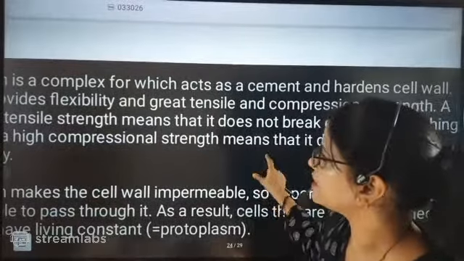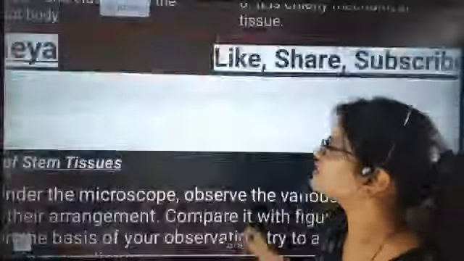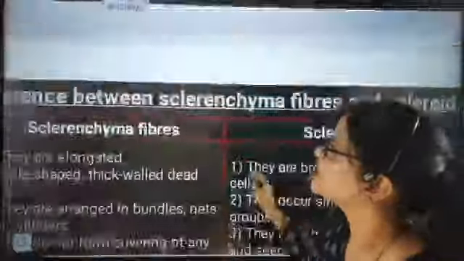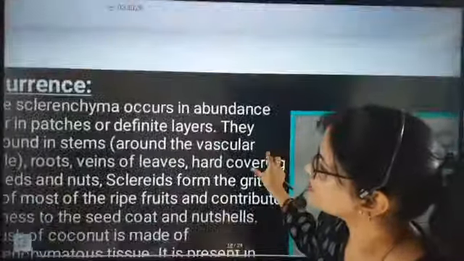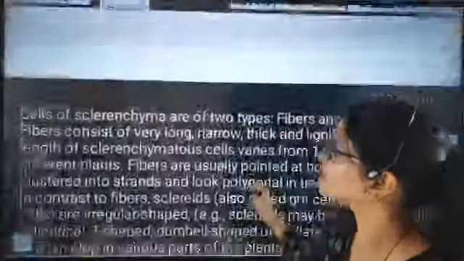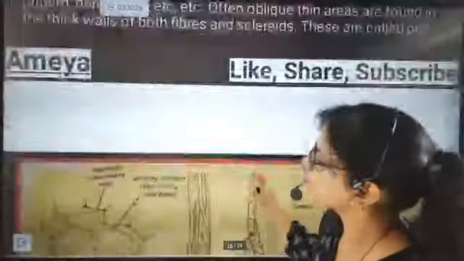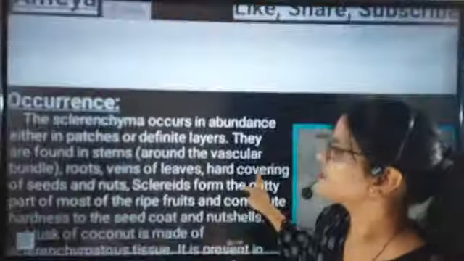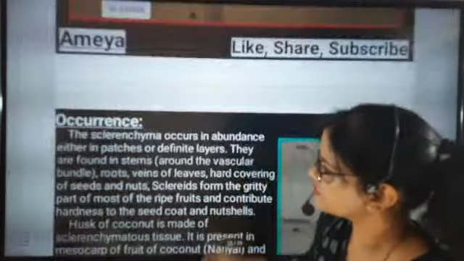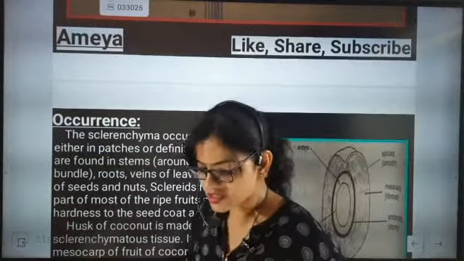So I am going to stop here. This section we have studied. Tomorrow we will start with the next section, the function of sclerenchymatic tissues. We have understood the introduction, nature and occurrence, so we have understood sclerenchymatic tissues. Now we will go to nature and occurrence in the next class. Then plant cell will be over.